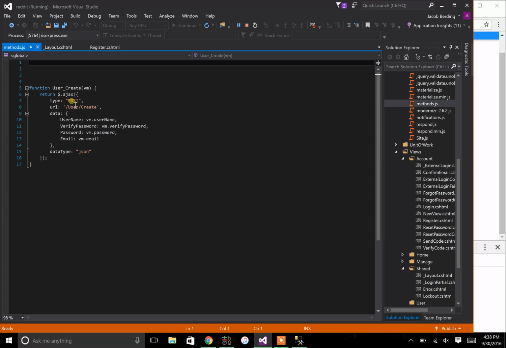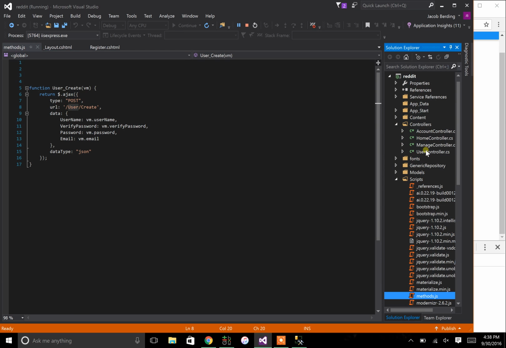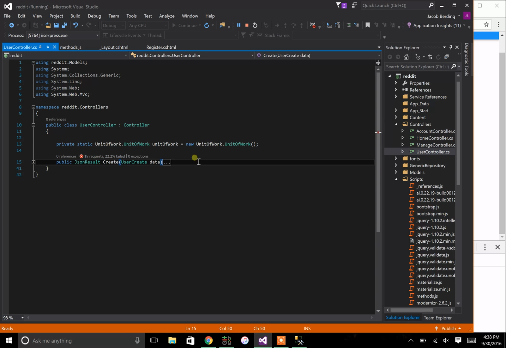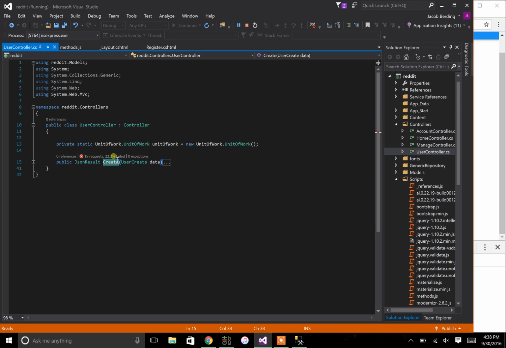I'll call this function. That function will go to the back end and call C#. So now I can go to my controller and see, oh, users, right? I can actually collapse this down. Users has one method, and that method is called create, right? So that's the connection there. My user controller, users, create, right?